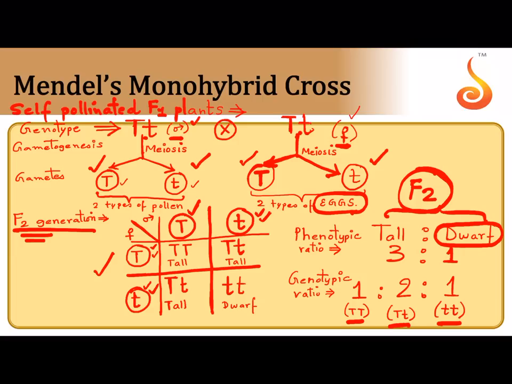Mendel was surprised because some of the plants were dwarf. In the F1 generation, he did not get dwarf plants. All of them were tall. But in the F2 generation, Mendel was surprised because some of them had become dwarf. The dwarfness had reappeared in what ratio? 3:1, 3 tall and 1 dwarf. What is this ratio called? Why is it called phenotypic ratio? Because it is something which you can observe. You can tell which plant is tall and which plant is dwarf. So 3:1 is the phenotypic ratio, 1:2:1 is the genotypic ratio. Did you understand? Okay.